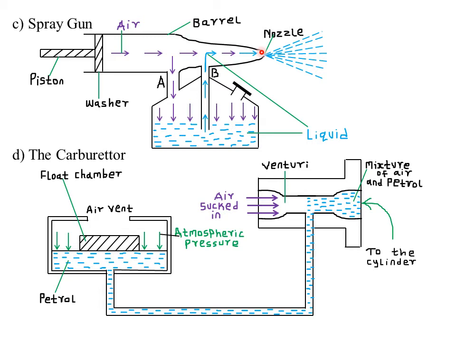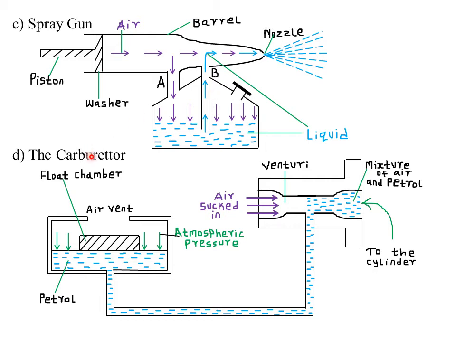So the liquid thus emerges as fine sprays, because the nozzle ensures that the velocity at which it gets out is very high. Remember, if you used a larger cross-sectional area, the liquid will not emerge as fine sprays. Rather, it will just be poured out under some pressure, but it won't be fine sprays.